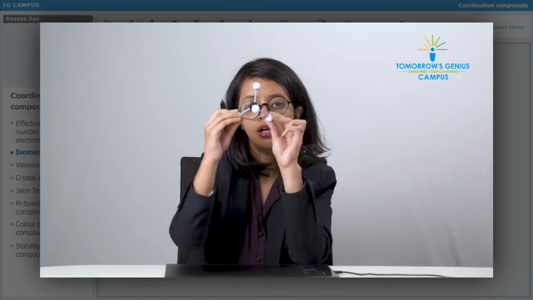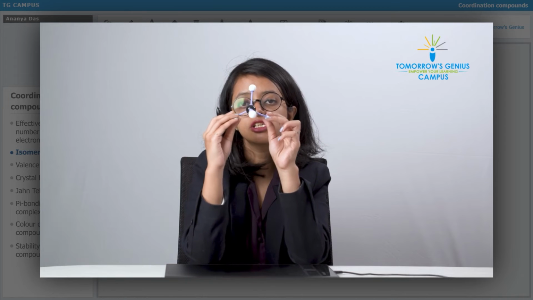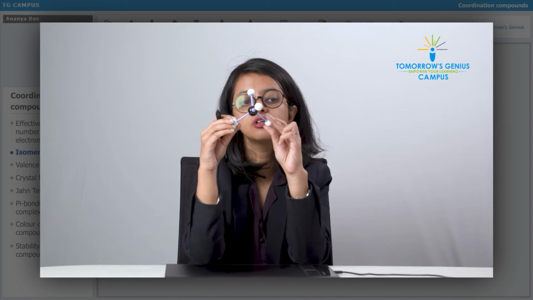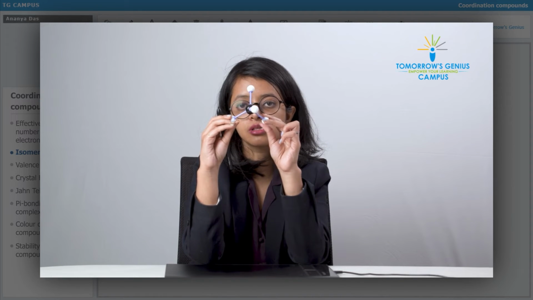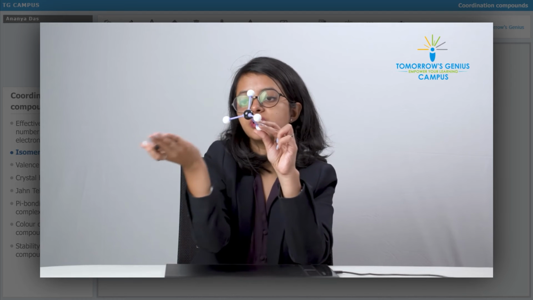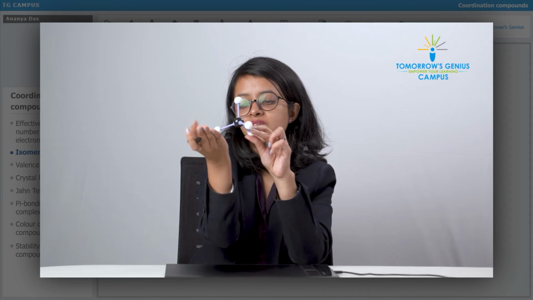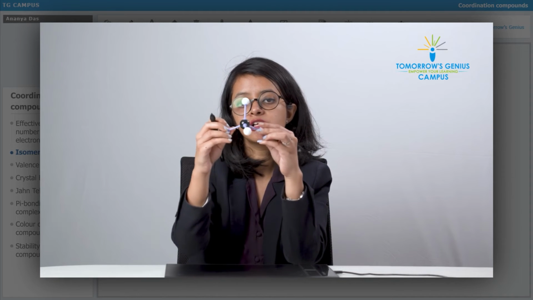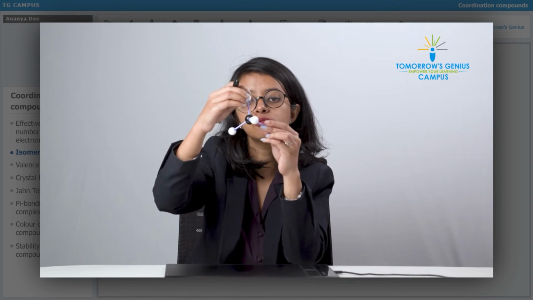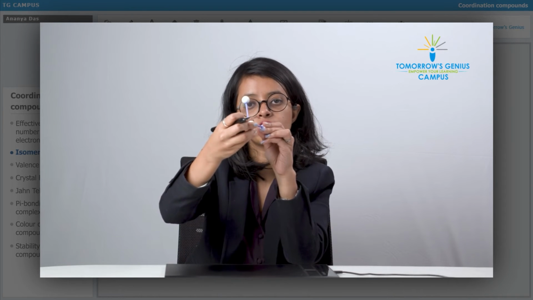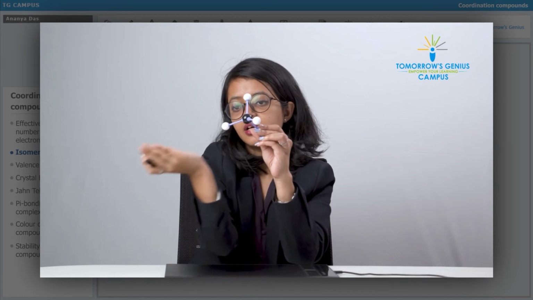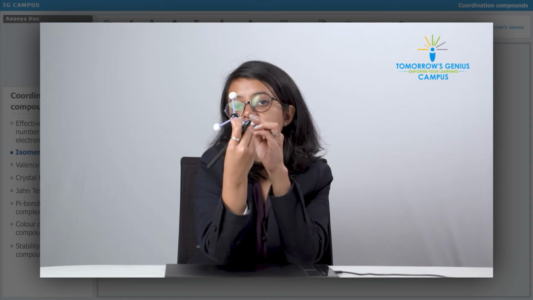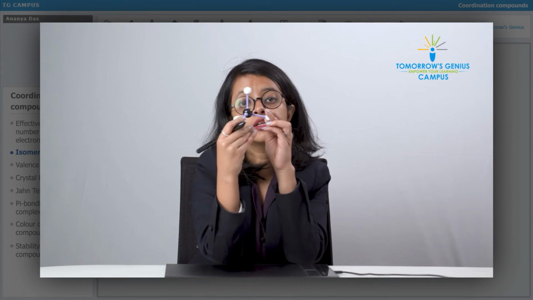But these 2 ligands are not going to be mirror images of each other because they are different, right? So if you put a plane like this, it will not function as an actual mirror because these will be different, so they will not be mirror images of each other. Similarly, if you put a plane from this side, this is the plane, it's going through this and coming out from here. According to this plane, this and this are not going to be mirror images of each other. If I put this plane, then this plane will bisect this atom and this atom. But these 2 are still not going to be mirror images of each other because they are different.